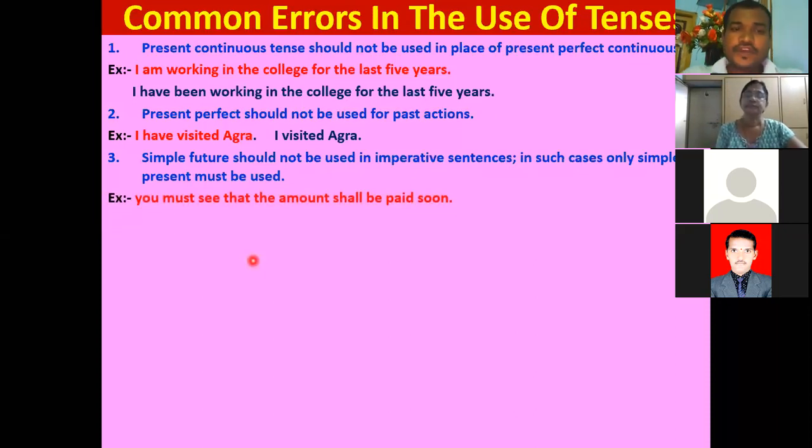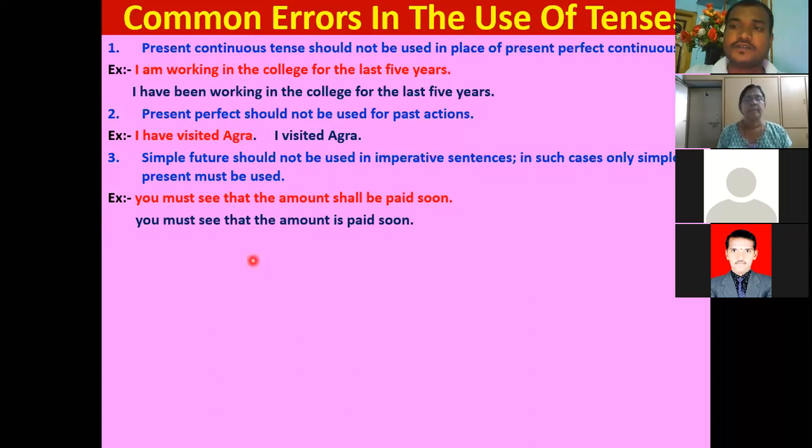Example: "You must see that the amount shall be paid soon." That is wrong. Generally, in the regional languages, we use this kind of expression. But we should not use simple future here, because it is an imperative.